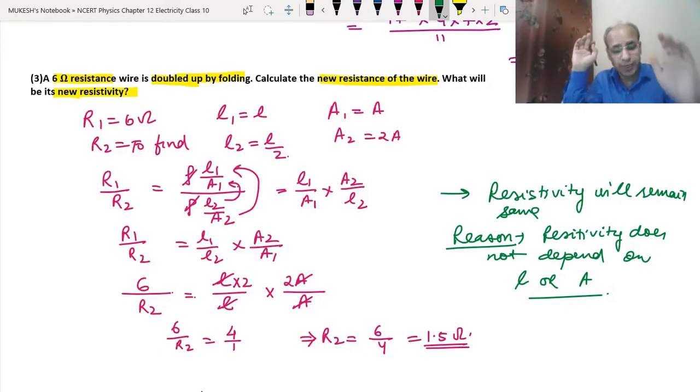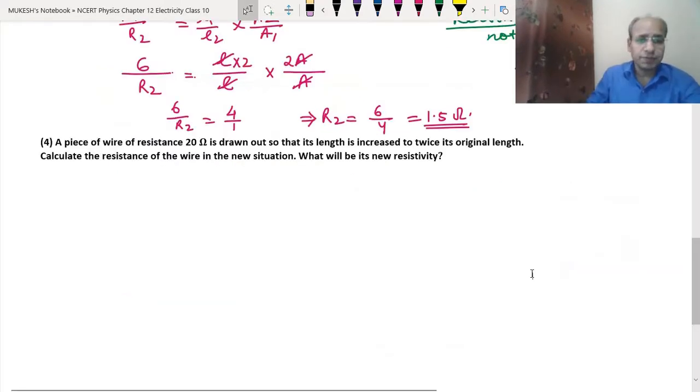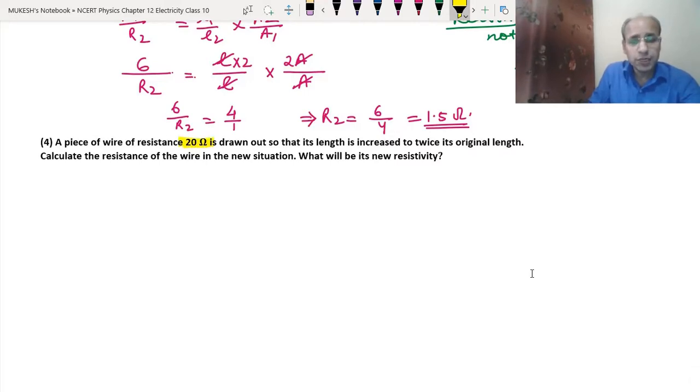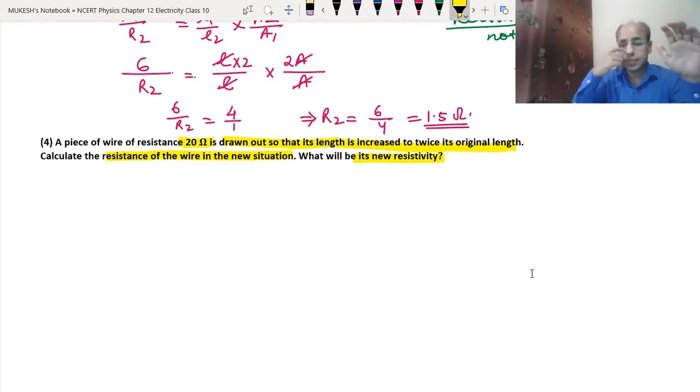So now let's do the next question of the same type. See, in this question we have a piece of wire of resistance 20 ohm which is drawn out so that its length is increased to twice its original length. So we have to calculate the resistance of the wire in the new situation and its new resistivity. First let's do the resistivity. It will remain the same, as we have done in question number 3.